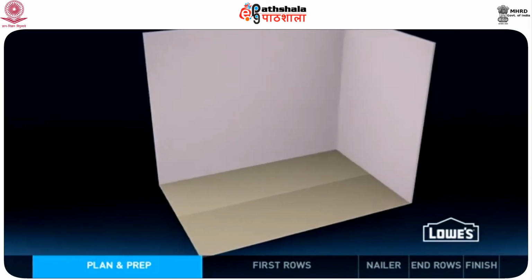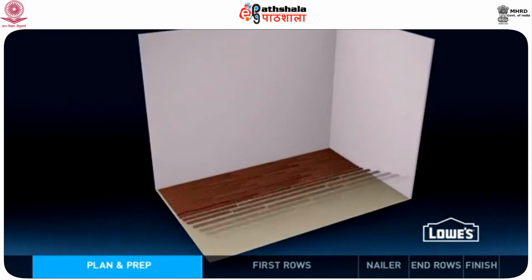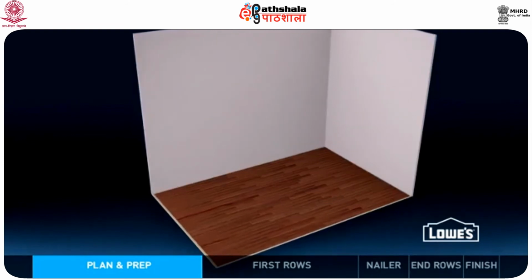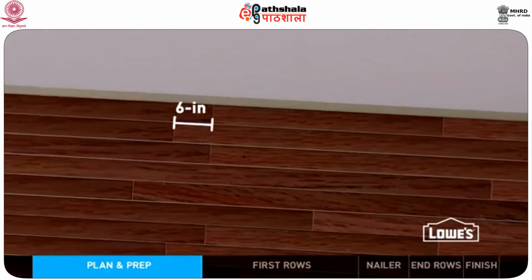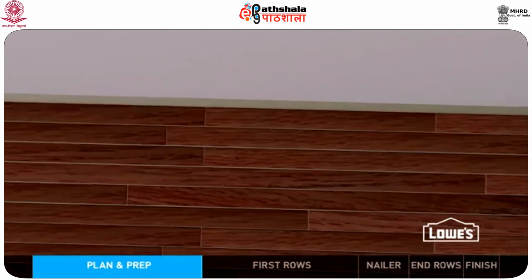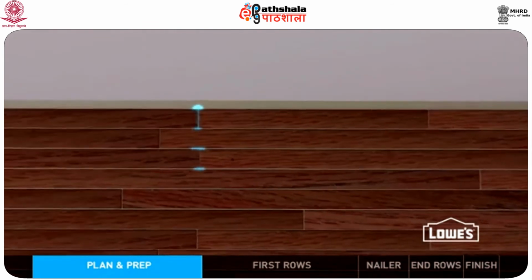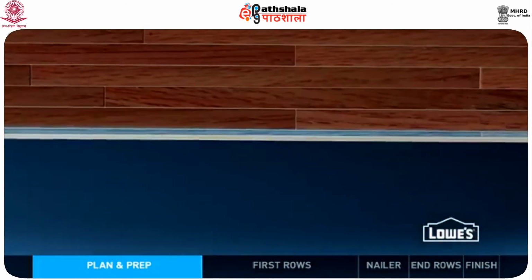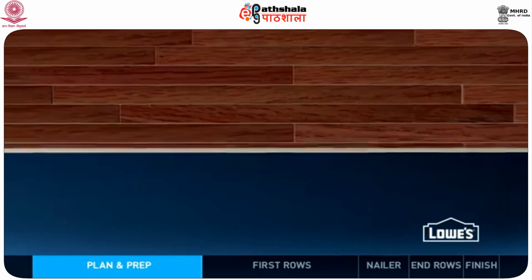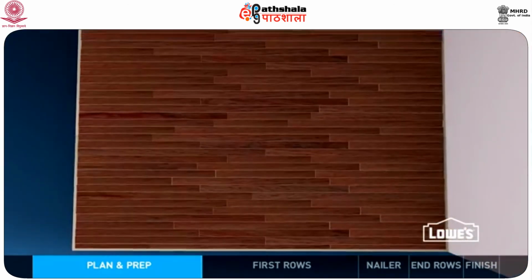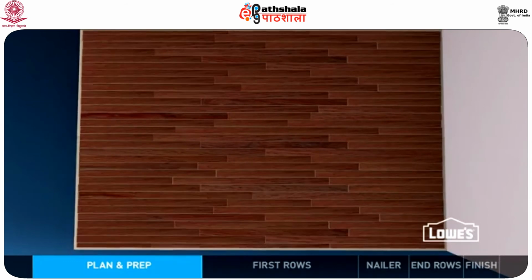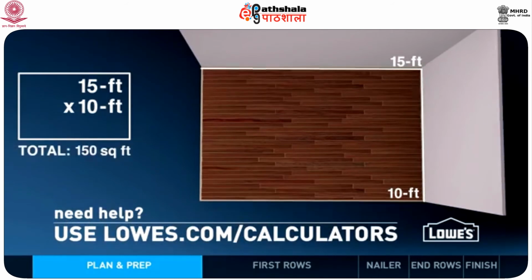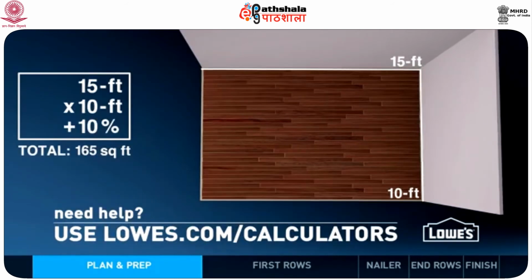Here's a quick overview of the installation. Run the flooring along the length of the room with an expansion gap at the perimeter. Solid hardwood expands and contracts. Stagger the joints at least 6 inches and also avoid H-joints. In other words, don't allow the joints to line up unless they are at least 2 rows apart. It's smart to calculate the width of the last row too. If it will be less than 1 inch, consider cutting the first row by half. Before you get started, determine how much flooring you'll need by multiplying the length times width of the room to get the square footage. Add about 10% extra for any warped or damaged boards.